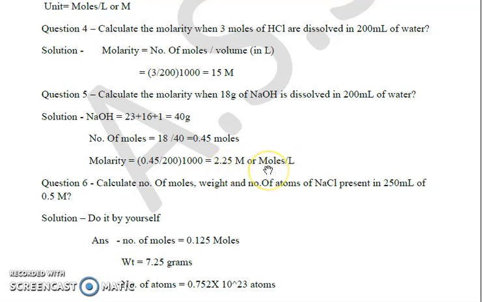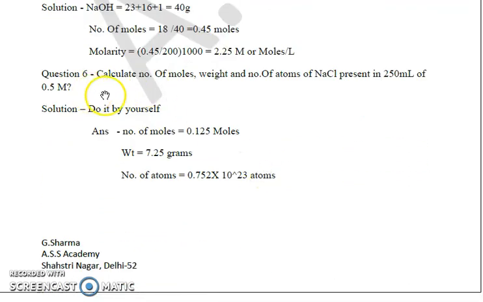Let's take another question where we have to calculate the number of moles, weight and number of atoms of NaCl present in 250 ml of 0.5 molar solution. So here what we have been given is 250 ml of solution and 0.5 molar. We have to calculate the number of moles, weight and number of atoms.